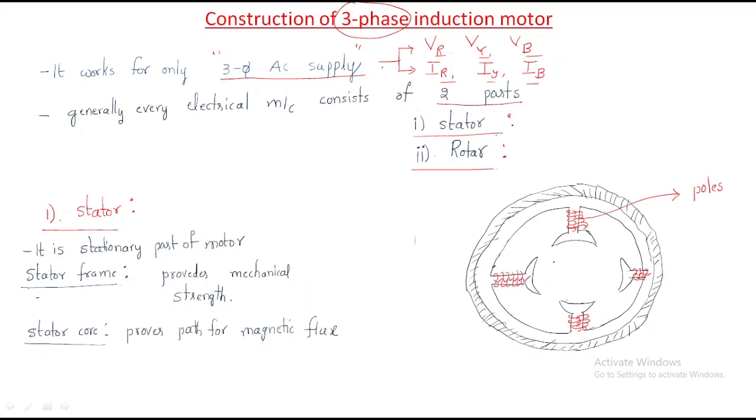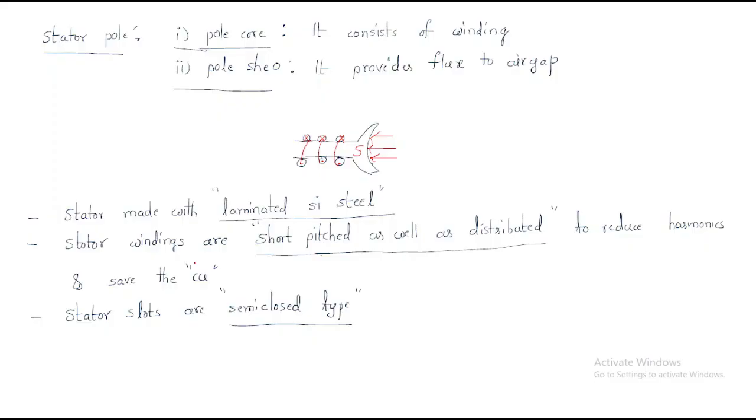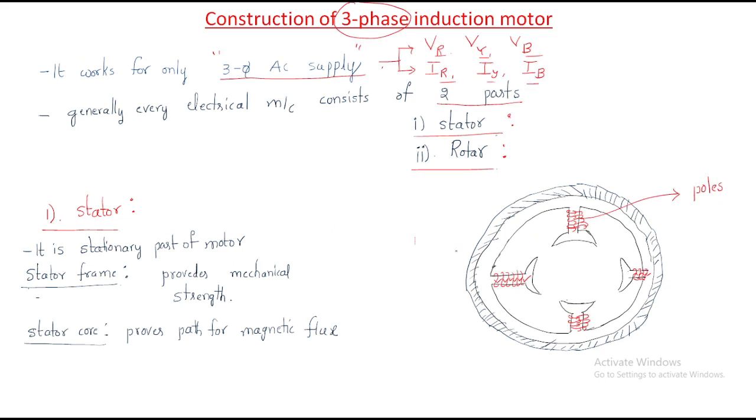Depending on the current direction, a north pole and a south pole are formed, north pole, south pole, like this.